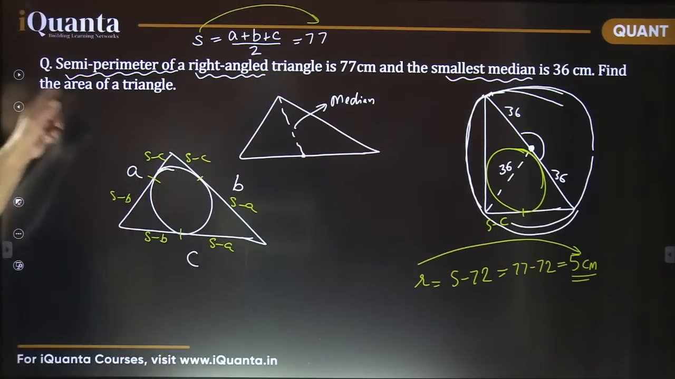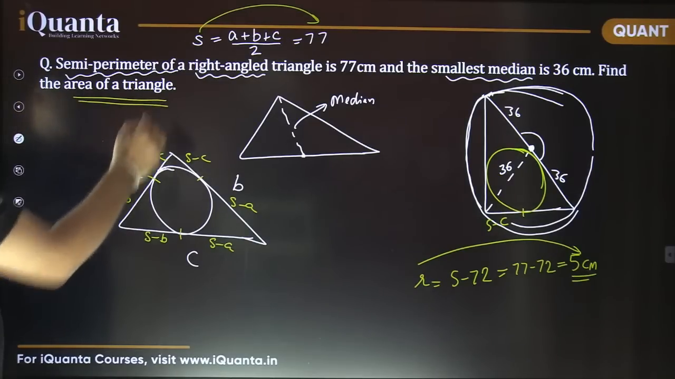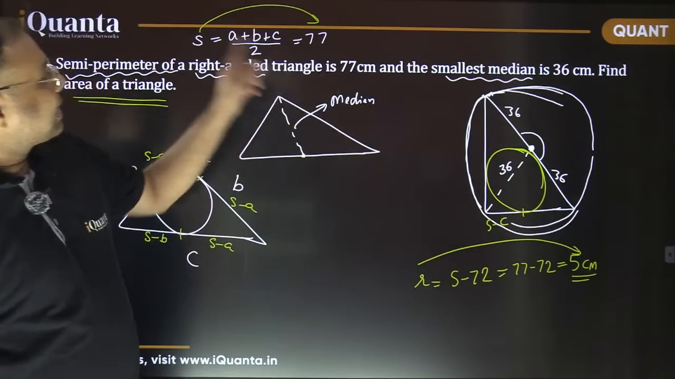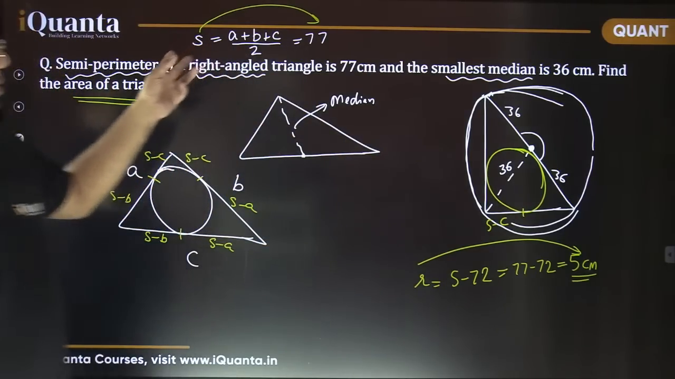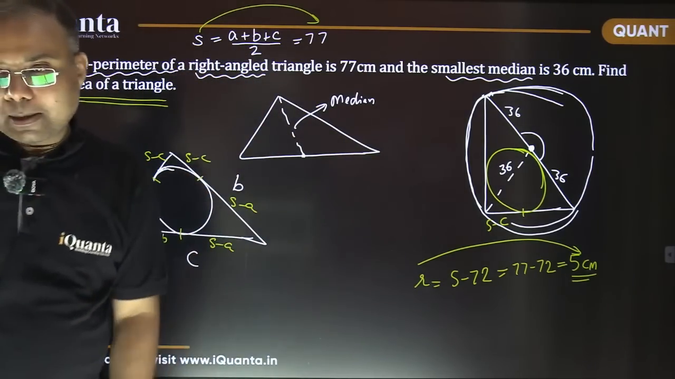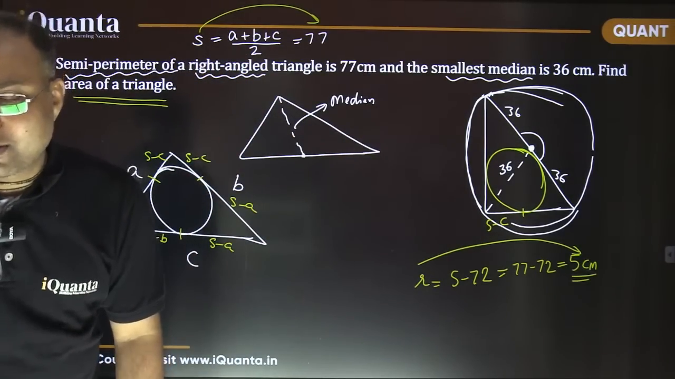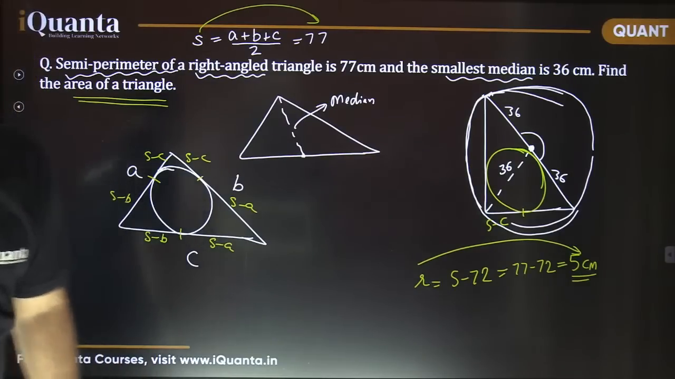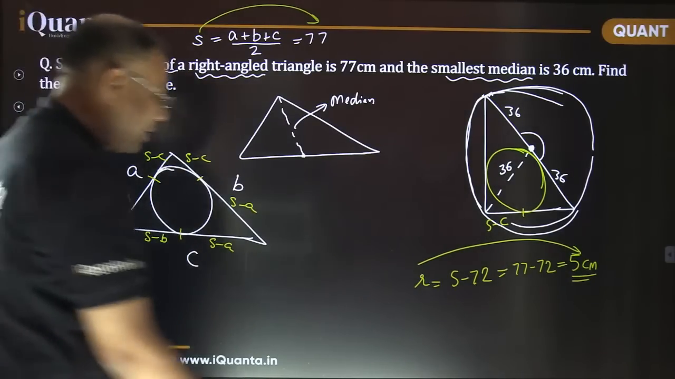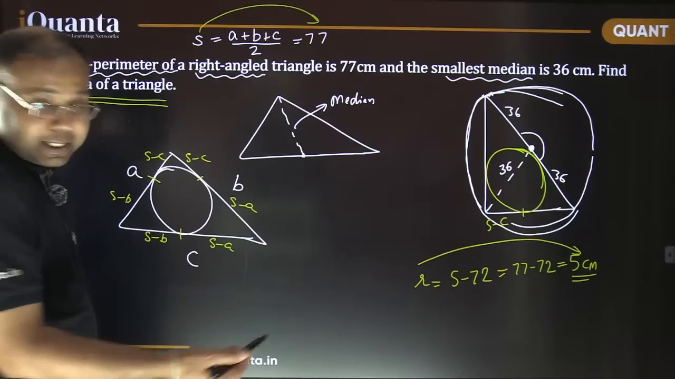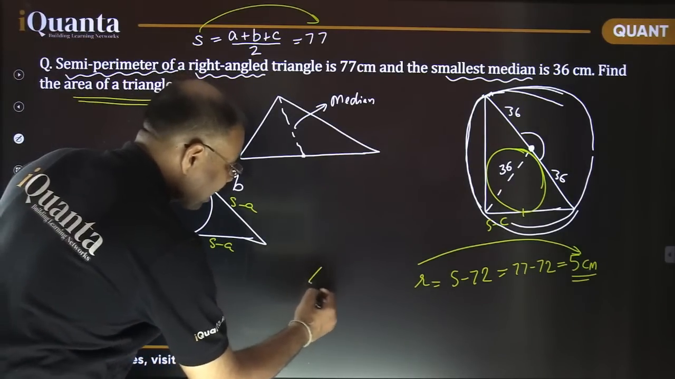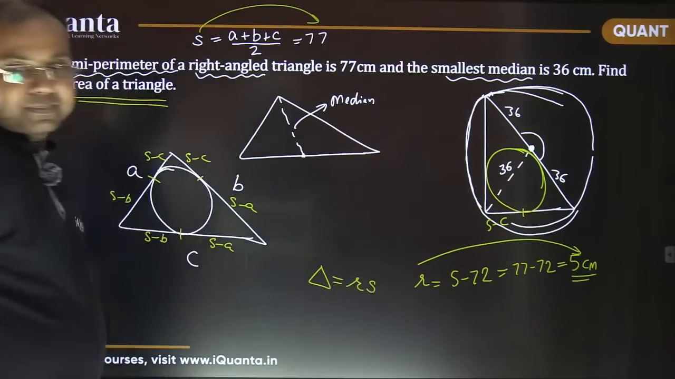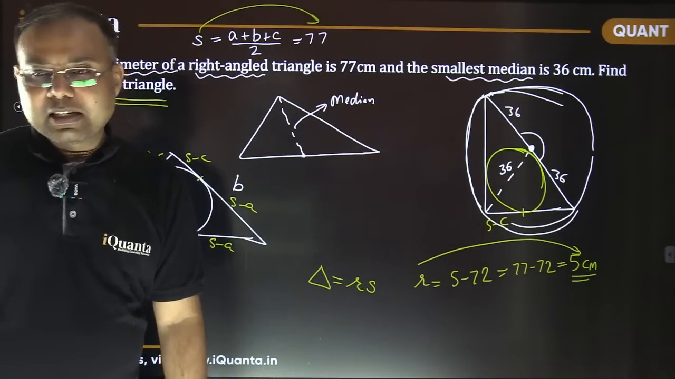Our question was to calculate the area of the triangle. Do you know any way to calculate the area of a triangle using the semi-perimeter and the inradius? Do you know any method to calculate the area of a triangle using these two? So there is a very nice result. I hope you must be knowing that, and if not, then it is time to recall it. So the area of a triangle is given by R into S.